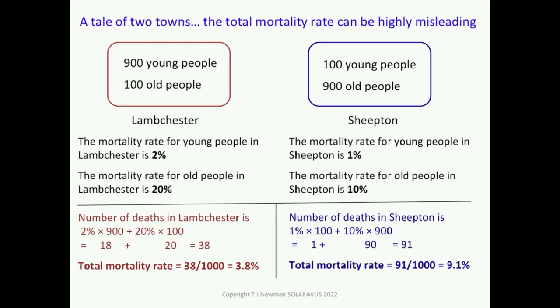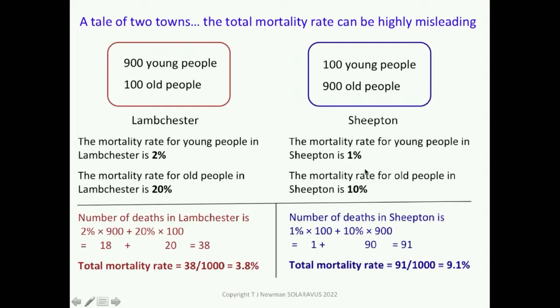However, if we were to calculate the total mortality rates for these two towns, you might have a different impression. So let's see, in Lambchester, the number of deaths in a year would be 2% of the number of young people, so 2% of 900, and 20% of the old people, 20% of 100. So we have 18 deaths in the young population, 20 deaths in the old population, leading to 38 in total. So the crude mortality rate is the number of deaths divided by the population, and that would be 38 divided by 1,000, which we could say is 3.8%.